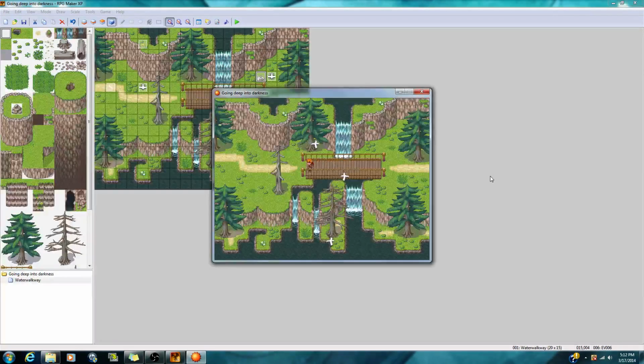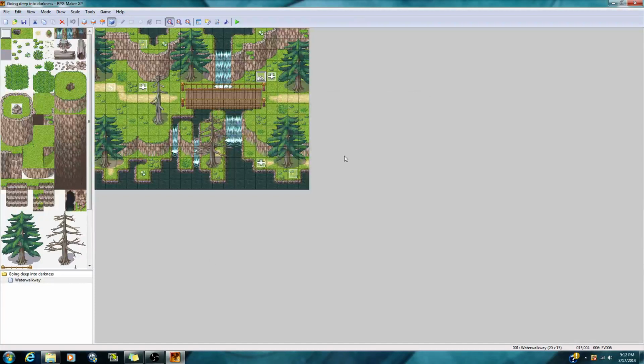It's interactive. That's cool. So this map is complete now, and for the next tutorial I'm going to show you how to make it where when the player walks right here, he goes into a different map. It's going to be boom, he transfers to a different map, and I'm going to show you how to do chests, and do all kinds of more stuff in the events to make you understand. I'm going to break it down in a nicer way for you.